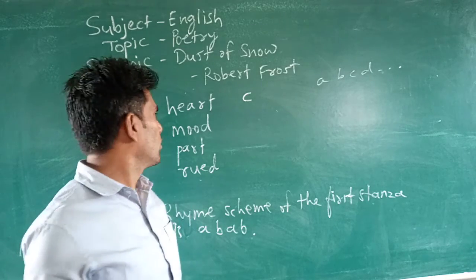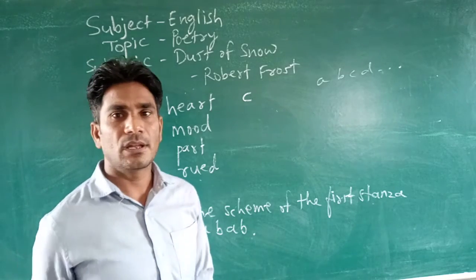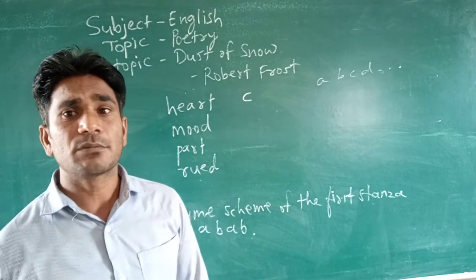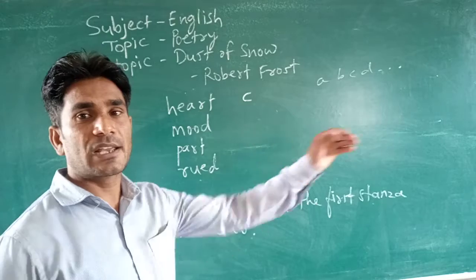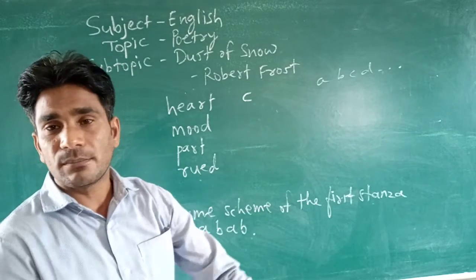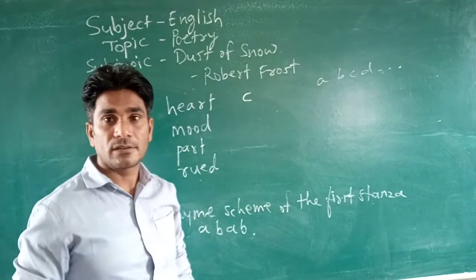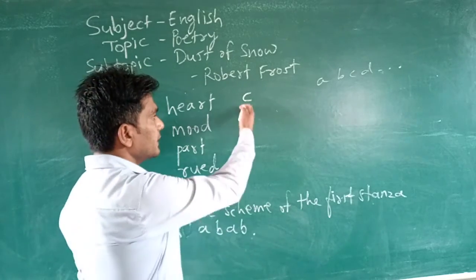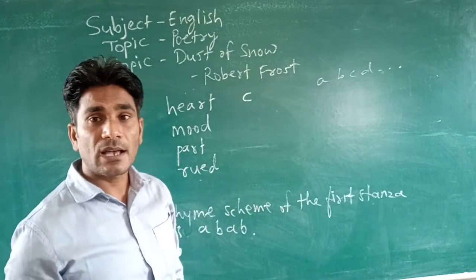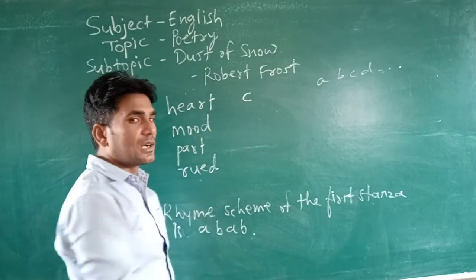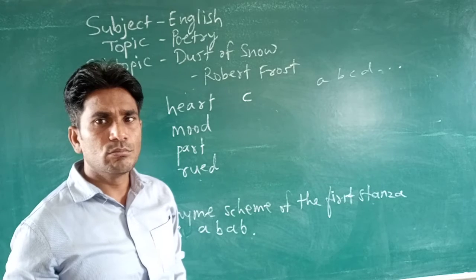Crow, me, heart. This doesn't seem similar to these previous words. Okay, it is not at all similar to the words of the first stanza. So then give it another alphabet, and that is C. So it is heart. Okay, then now pronounce this word mood. Heart, mood.